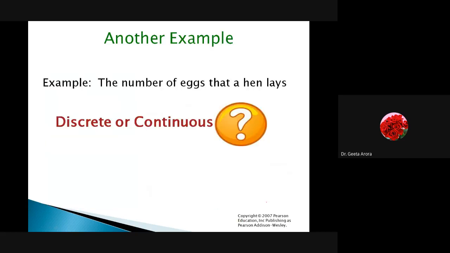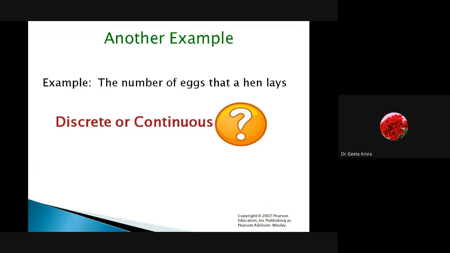Let us take an example, and you all have to give me the answer. They are funny, just to make the concept clear. Here we are saying the number of eggs that a hen lays. Is it discrete or continuous? Write any answer, please. D is for discrete, obvious. Himanshu is saying discrete. What about others? Is it continuous or discrete? Discrete, correct.